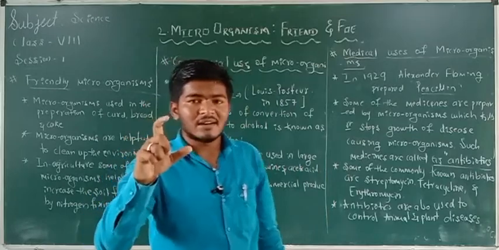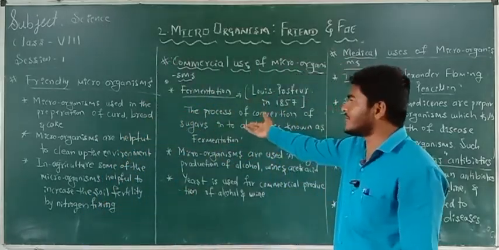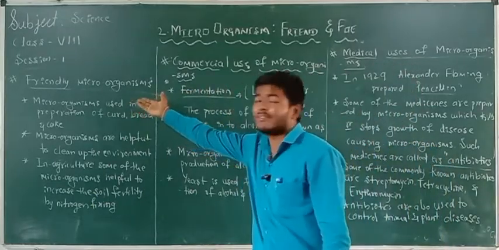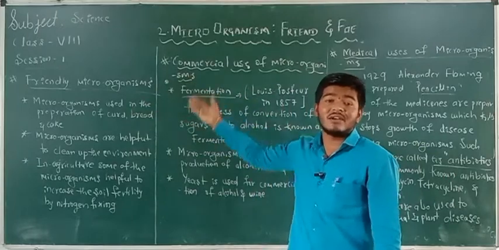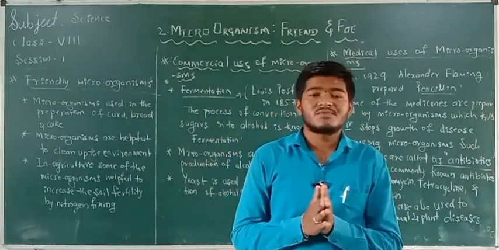The sanitizer contains alcohol. Alcohol is a product of fermentation, and fermentation is done by the use of microorganisms. That is one of the commercial uses. Nowadays large amounts of sanitizers are being produced.